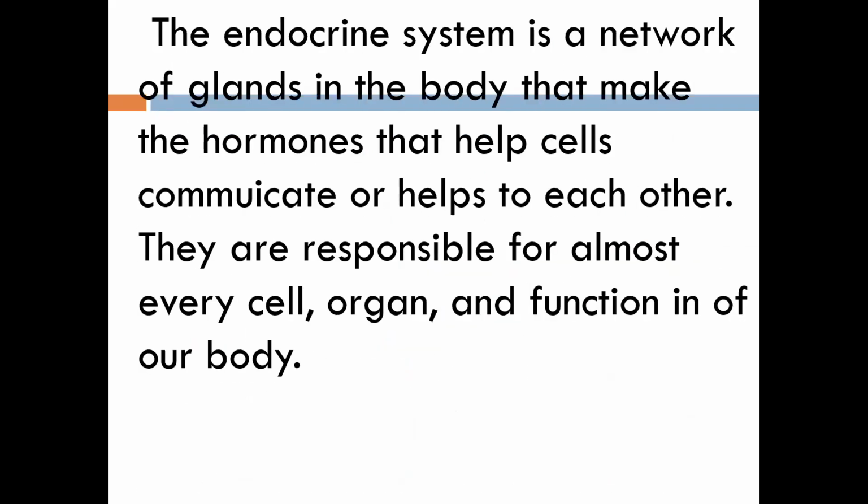I'll show you all the slide. The endocrine system is a network of glands. Inside this system there are many glands, which we will be discussing one by one. The endocrine system is a network of glands in the body that makes hormones. So all these different types of glands, what do they do? They make the hormones.